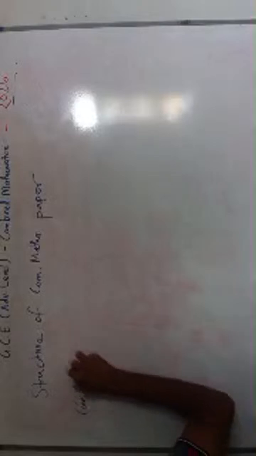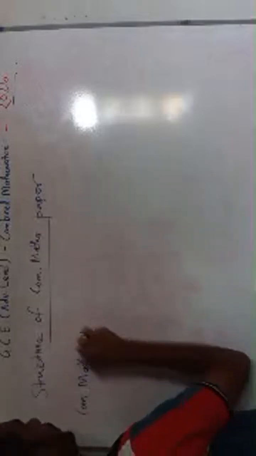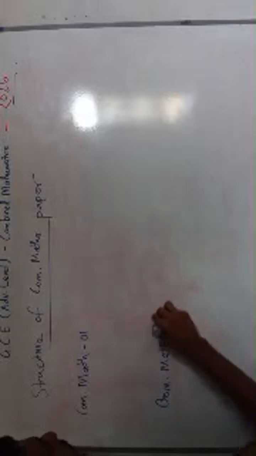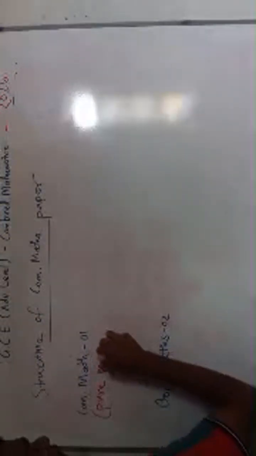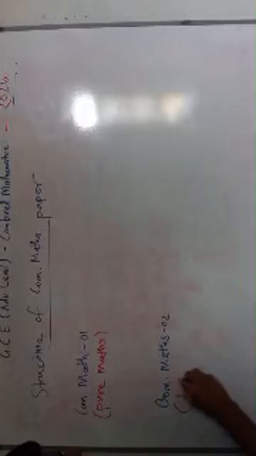Now, we will have combined mathematics 1. So, this is the structure of the paper: combined maths 1 and combined maths 2. Now, as I told you, combined maths 1 is simply pure mathematics, pure maths, let's say. And this is applied maths, right? So applied maths.